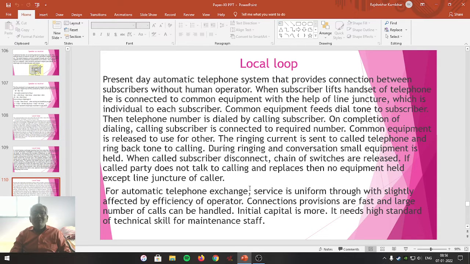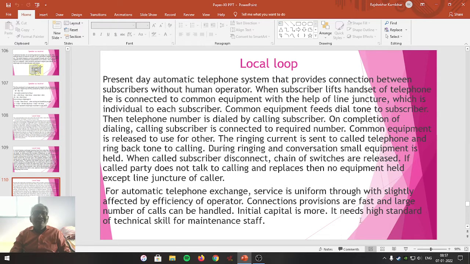For automatic telephone exchanges, the service is uniform and only slightly affected by the efficiency of the operator. Connection provisions are fast and a large number of calls can be handled. Initial capital for such exchanges is more.